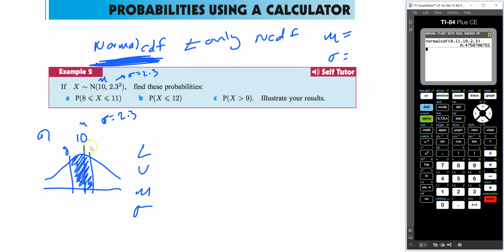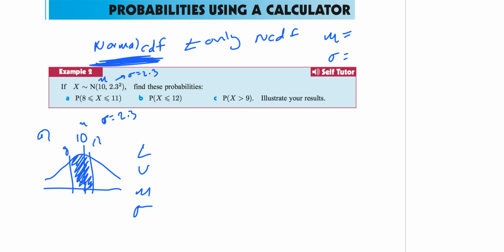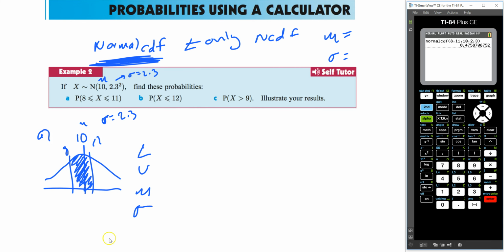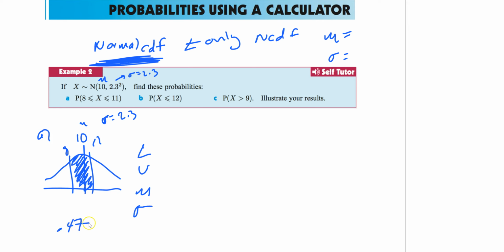The area in between 8 and 11 is 0.476. Right there, sig figs. And that's the idea of in between the two things. You just get lower bound. That's how you do normal. You use your calculator. You go to normal CDF. Lower bound is whatever the lowest value is. In this case, it was 8. Upper bound is the highest value. So in this case, it was 11. You put your mean. You put your standard deviation. And you're done.